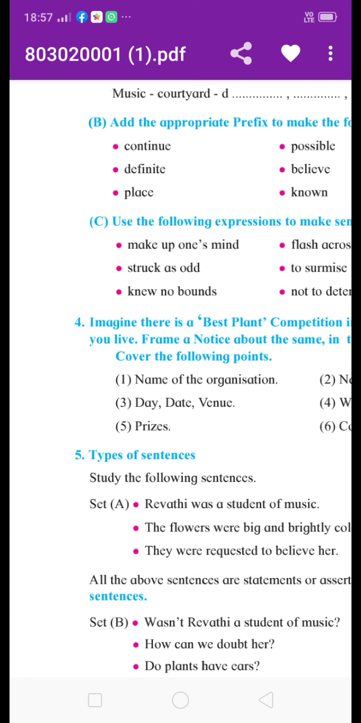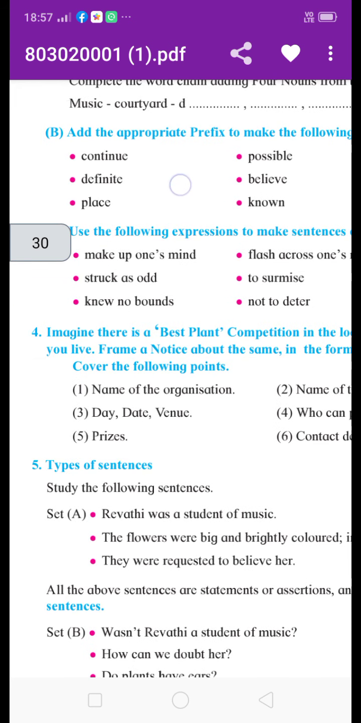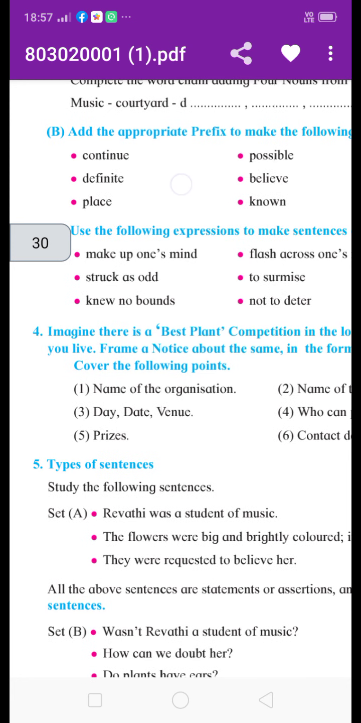Then the next question is, you have to find the meaning in this lesson. These phrases are given with meanings, and with the help of the meaning you can write them in your own sentence. For example, I am going to tell one. Knew no bound means had no limit. Then how do we write this sentence?